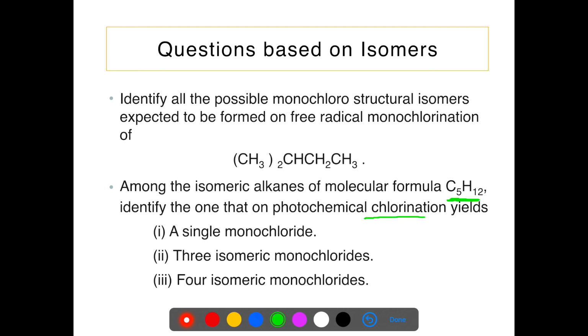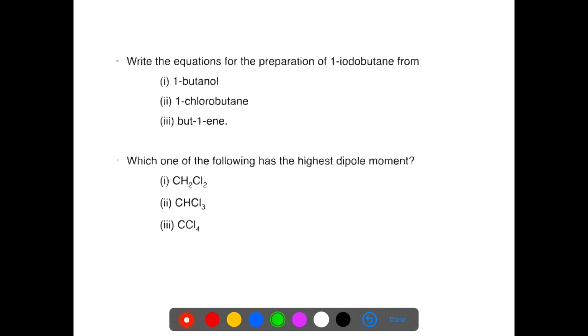When this compound pentane reacts with chlorine in the presence of UV radiation, you have to draw three types of structures: a single monochloride, then three types of isomeric monochlorides, and four types of isomeric monochloride, depending upon the structure of free radicals which are formed. Free radical reactions you have studied in class 11th, so you can refer to the textbook of class 11th for the free radical mechanism.